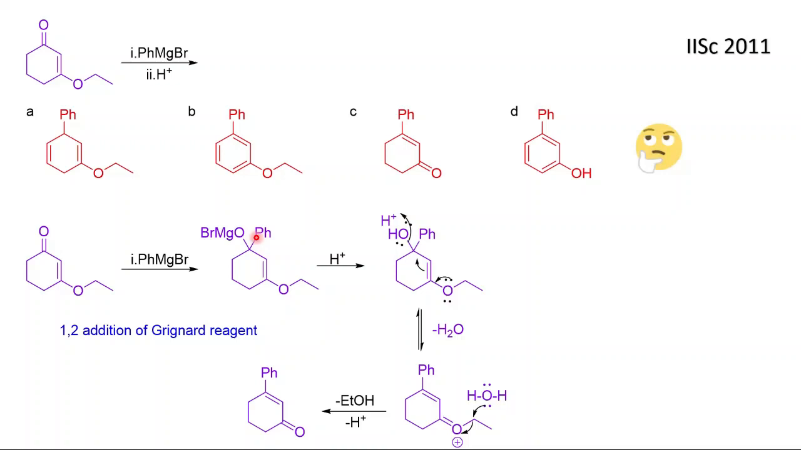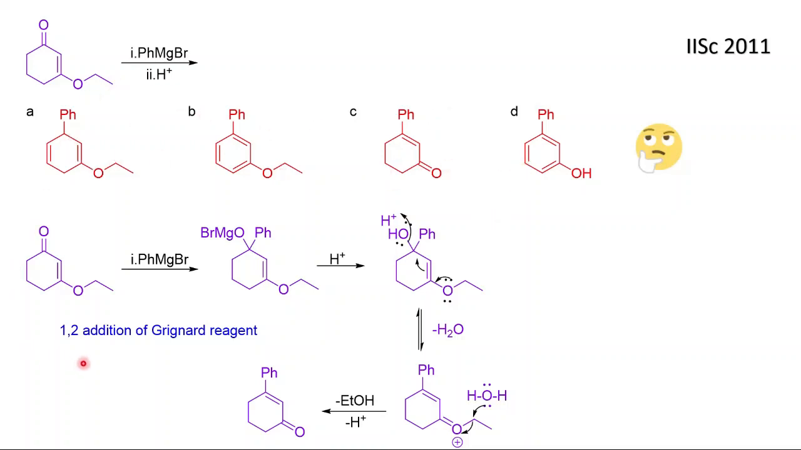So we have the phenyl group. When you add H+, the lone pair of oxygen is in conjugation, so water will be eliminated, and after attack by another water molecule, this positive charge will be neutralized, and with the release of ethanol we will end up with this product. So option C is the correct answer. Now what about the other options?